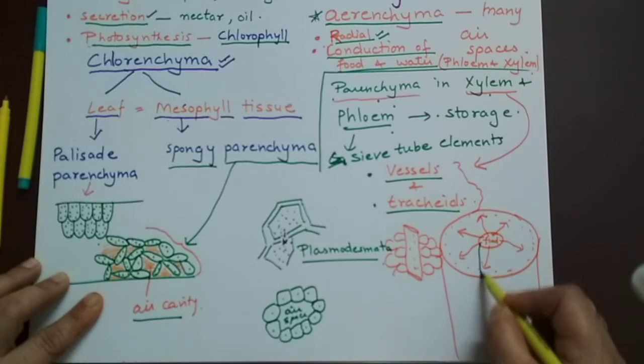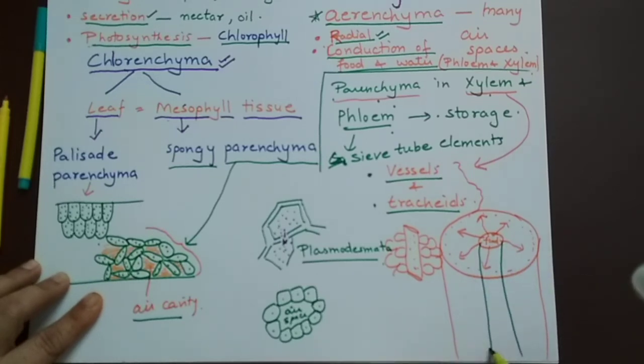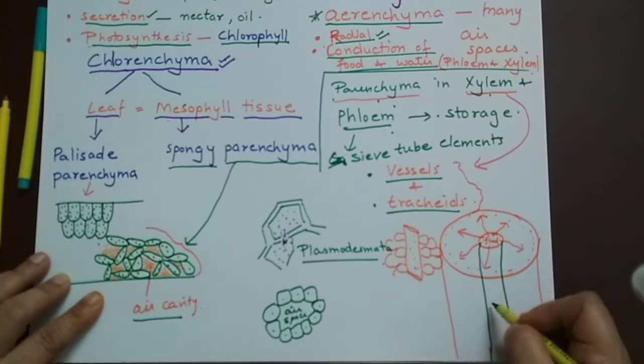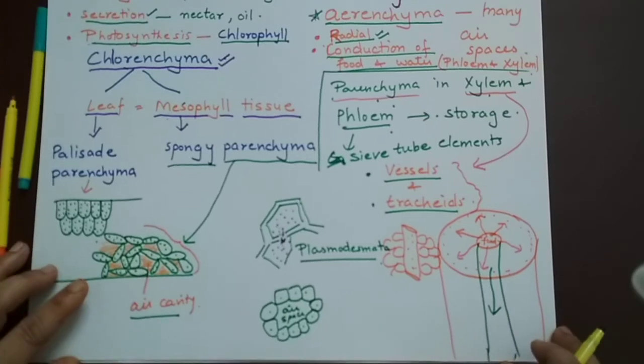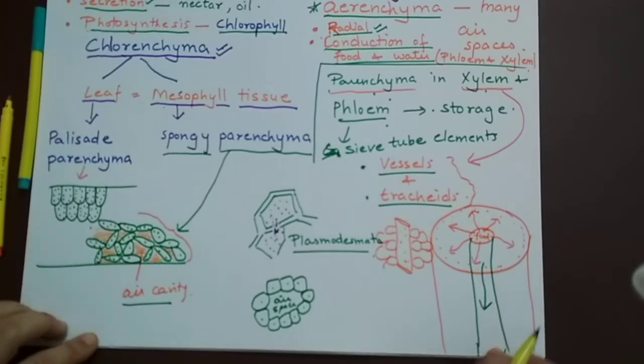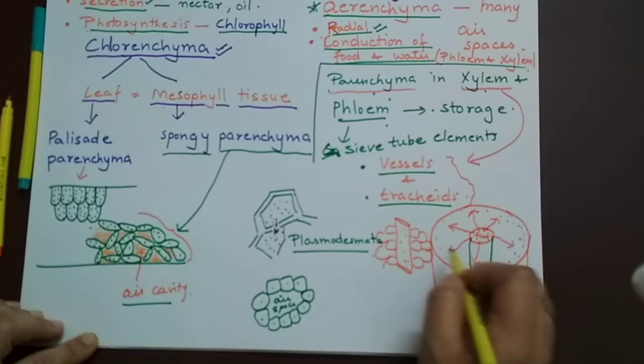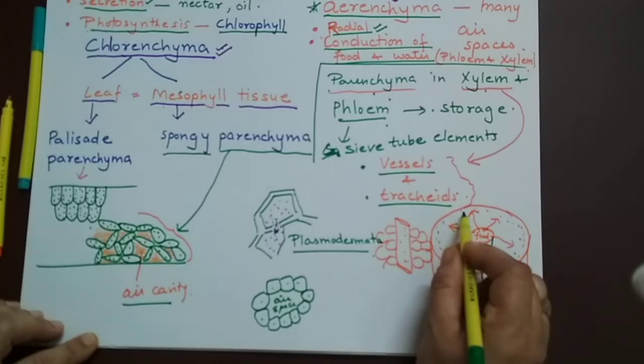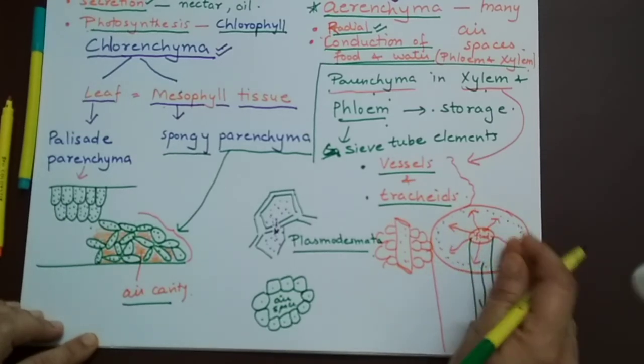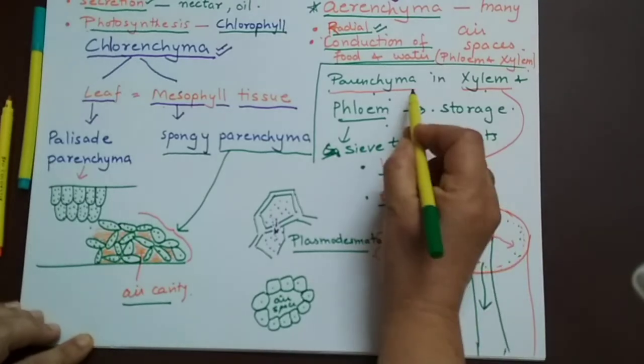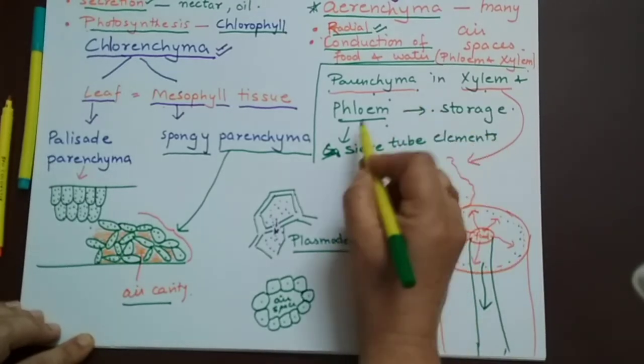See, food is moving here in the phloem, in all directions, say downwards. This is going to provide food to roots. But what about the cells in the stem, these peripheral cells? These cells are fed by the parenchyma found in phloem.